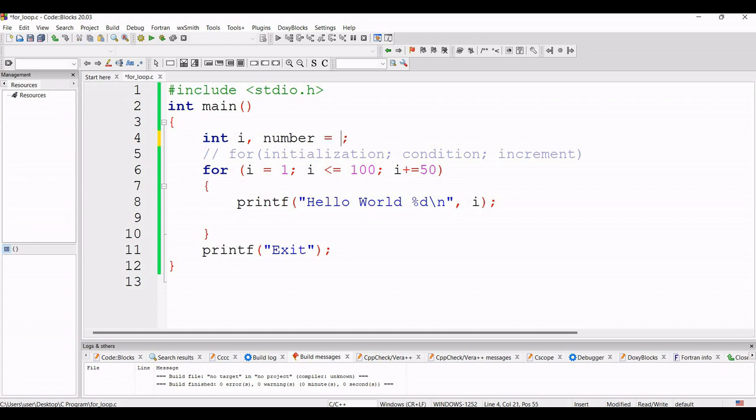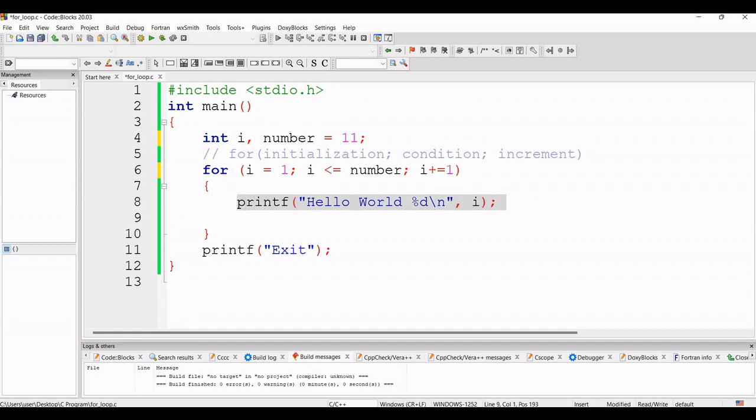So instead of 11, if we give 20, 20 is not a prime number. Why? Because 20 is divided by 1, 20, and also 2, 5, 10, all these can divide 20. So 20 is not a prime number. So suppose here I am taking a prime number 11. So what will be the for loop? The for loop will start from 1 and it will go up to the number. Here instead of 100, I will write the value of number. And so here the value of number is 11. So the loop will rotate up to 11 and the value of I will be incremented by 1.